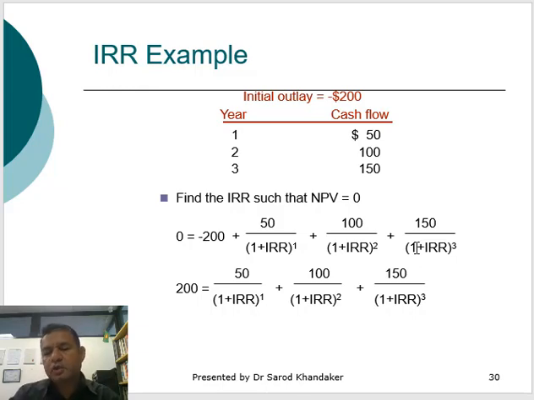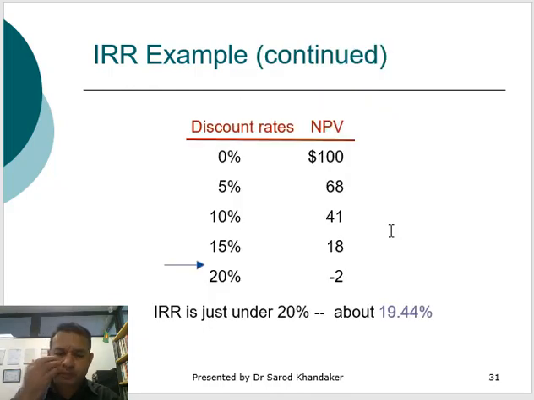Okay, so that's how we'll calculate the IRR. If we take the discount rate 0%, you'll find the NPV is 100. So we know it cannot be 100, because the IRR makes the NPV equivalent to 0. So it's an incorrect IRR. If you take the 5% rate, you'll find the NPV is 68. If you take 15% rate, you'll find the NPV is 18, so it cannot be the IRR.